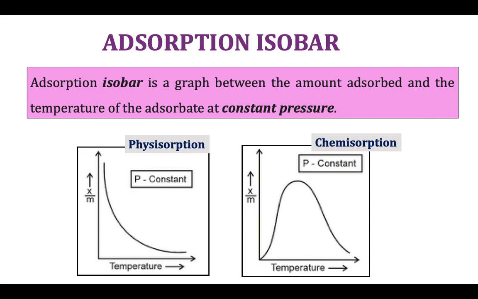So the difference in the influence of temperature on physisorption and chemisorption processes can be used to distinguish the two processes. We plot the X/M ratio against temperature for a given process, and if the graph follows this shape, it can be a physisorption process. If the graph is of this kind of shape, showing an initial increase, reaching a maximum value and then decreasing, then it can be a chemisorption process.